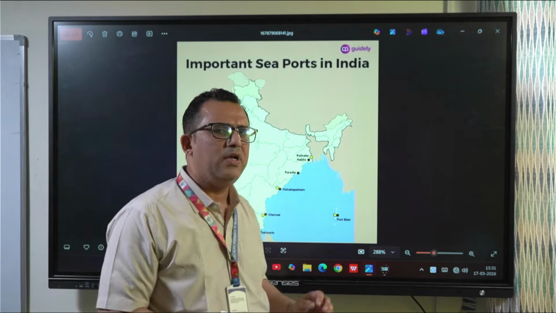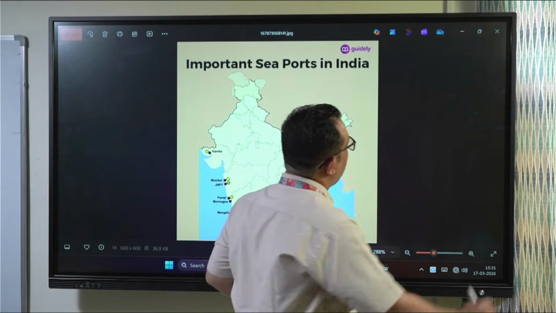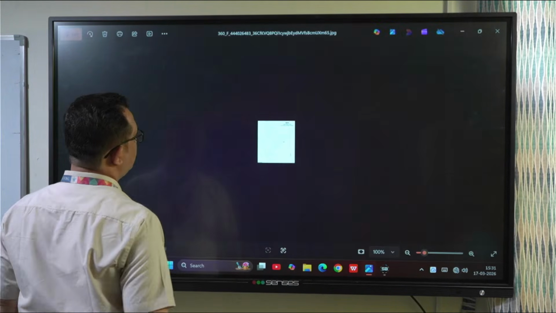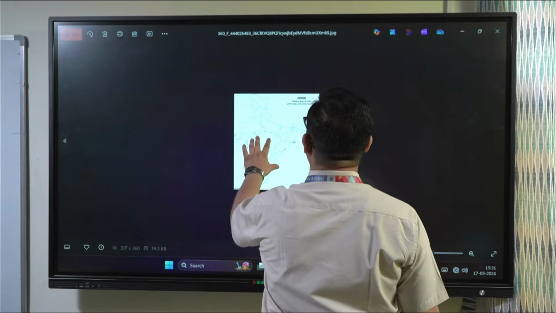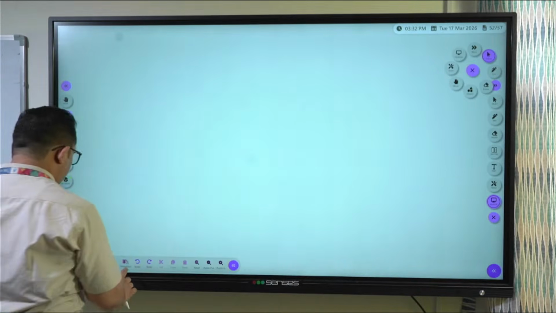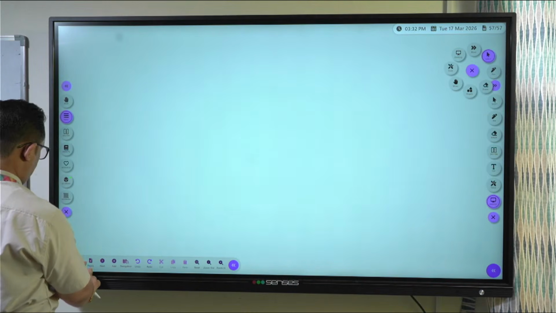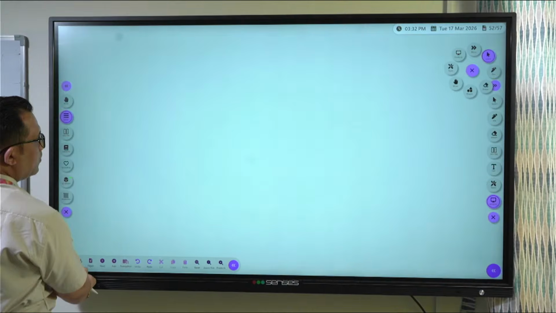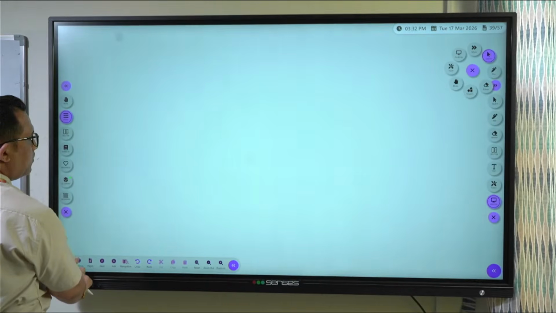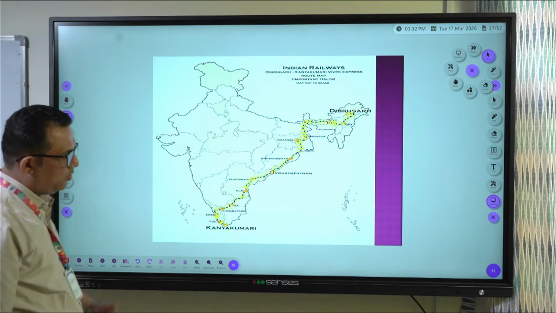Now some ports are left, or some important things are left, that I will explain to you in a blank map. Let me take the blank map. Let me take it over here only. Taking it over here so that I can do it for you fast.